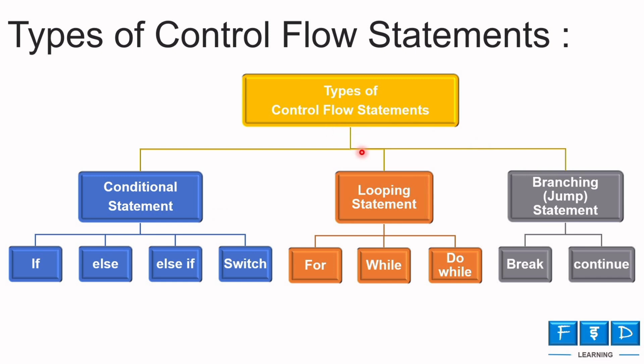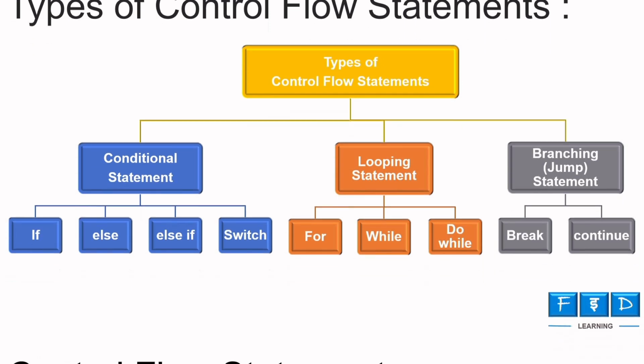Control flow statements can be categorized into three primary types, that is conditional statement, looping statement, and branching statement. Branching statement is also called a jump statement. So under conditional statement, there are if, else if, and switch statements. And under looping statement, there are three loops: for loop, while loop, and do while loop. Break and continue come under branching statement.